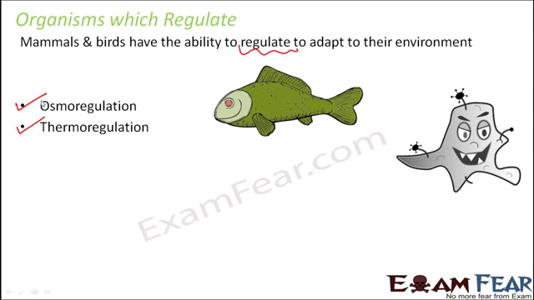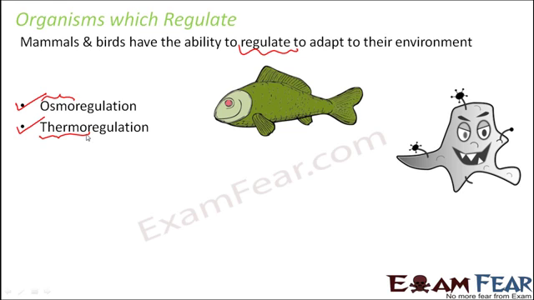The word osmo is derived from osmosis, and osmosis is all about water. So it is the regulation of water within our body. The water content is maintained within our body irrespective of changes in the external environment. When we talk about thermoregulation, thermo is derived from the word heat, and heat is associated with temperature.